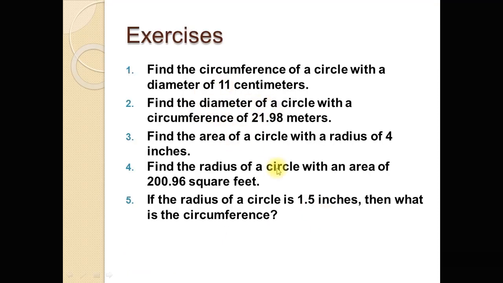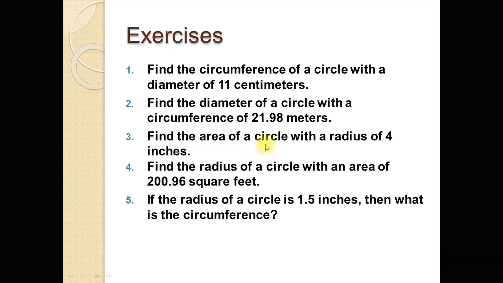Now some problems for exercise. Dear students, try yourself to solve these questions. The first question says, find the circumference of a circle with a diameter of 11 centimeters. And the second question, find the diameter of a circle with a circumference of 21.98 meters.